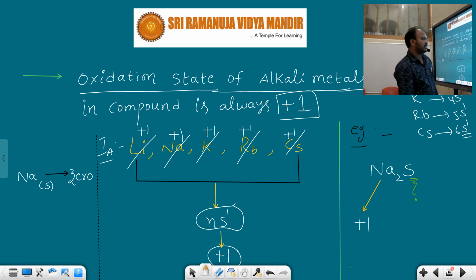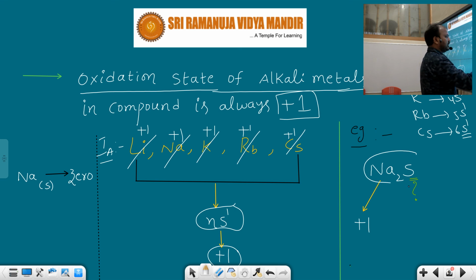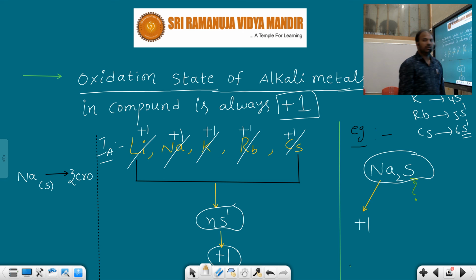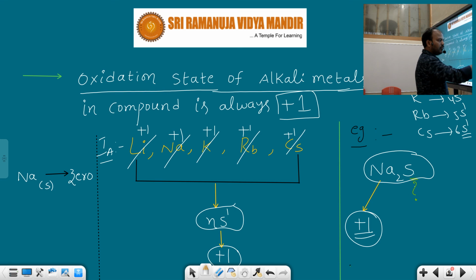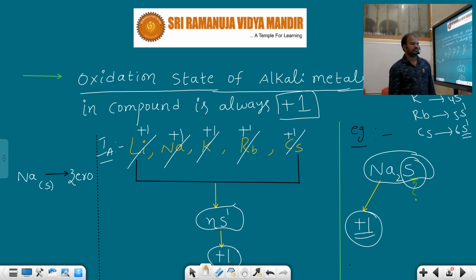Suppose the compound given is Na2S, sodium sulfide. In this sodium sulfide, we know very well sodium is an alkali metal, so the alkali metal charge is always plus 1. We have to find the other atom, sulfur. You know one element's oxidation state, because sodium is an alkali metal. Alkali metals like lithium, sodium, potassium, rubidium, cesium always show the oxidation state plus 1. That's why we can easily find the second element's oxidation state.